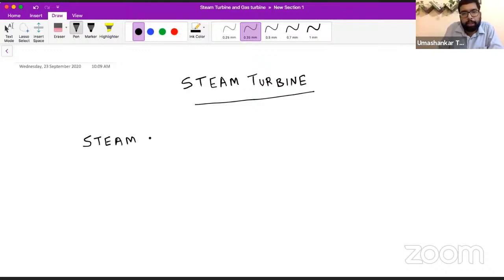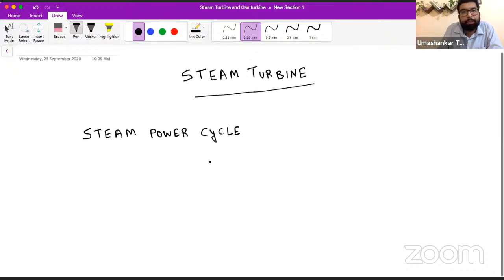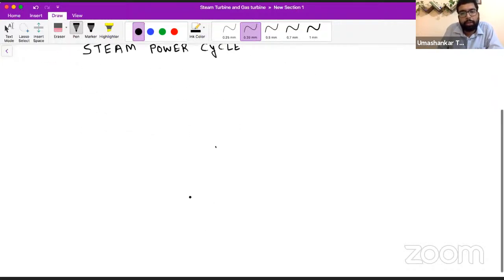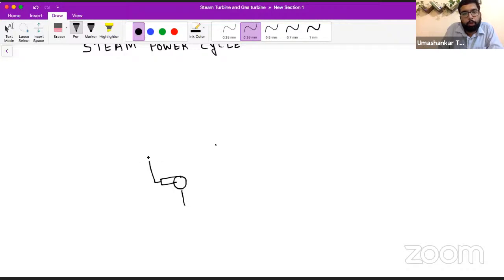Okay. So steam power cycle, what were the components of a general steam power cycle? So there is a pump. This is all you already have studied. We have a pump, we have a boiler.